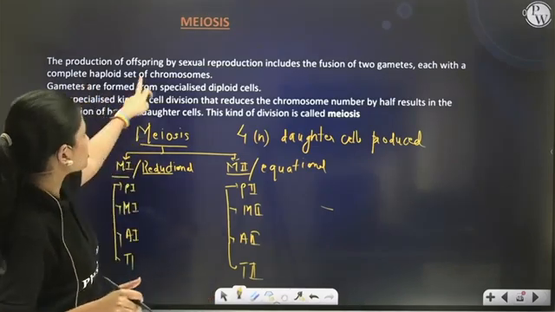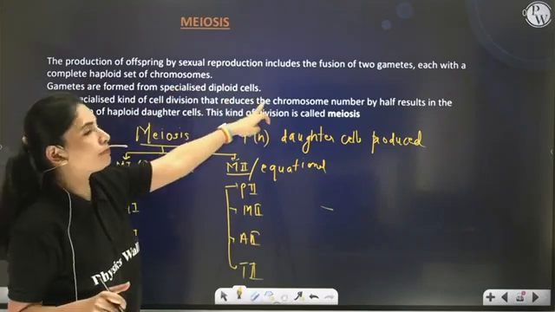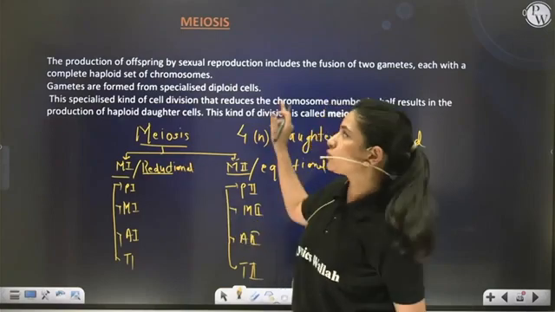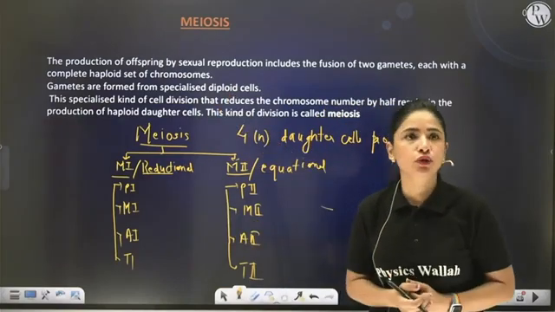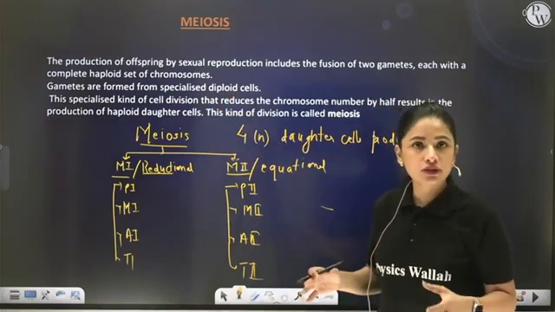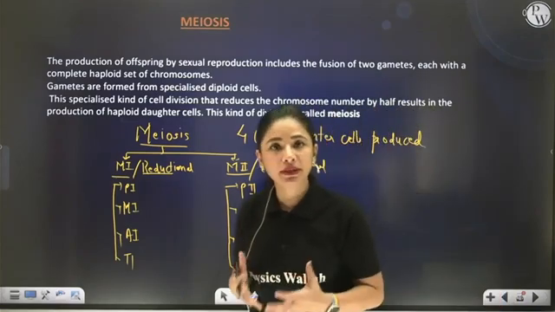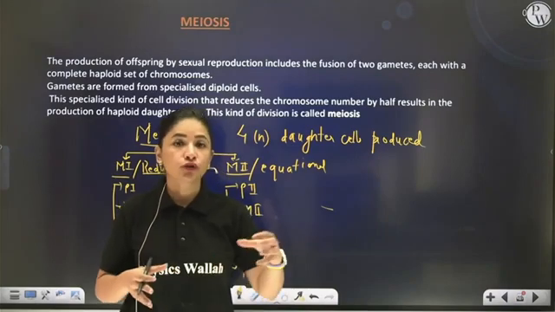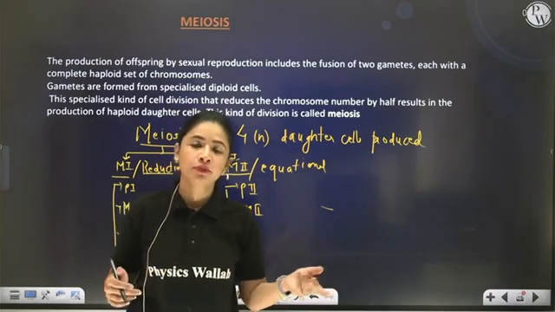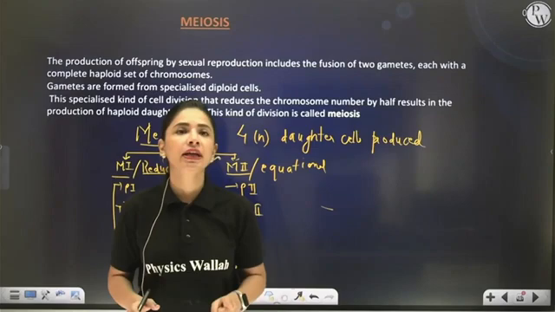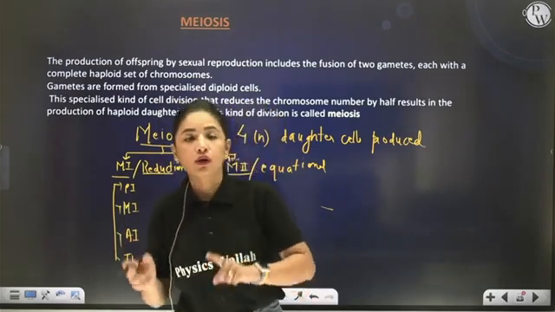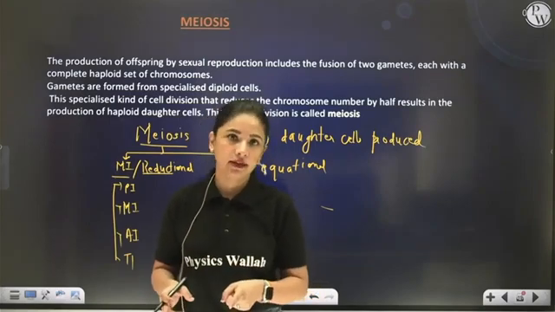See, the production of offspring by sexual reproduction involves the fusion of 2 gametes, each with the complete haploid set of chromosomes. Now, my dear students, production of gametes. Gametes are produced by the process of meiosis from a diploid cell. So this meiosis is very, very important for sexual reproduction and for alternation of generation.